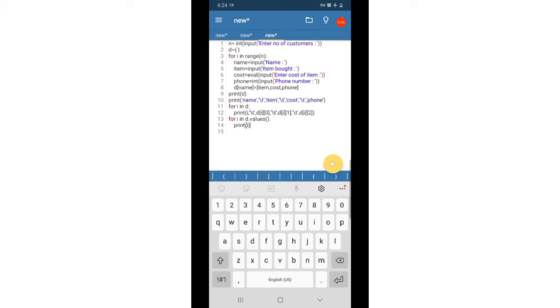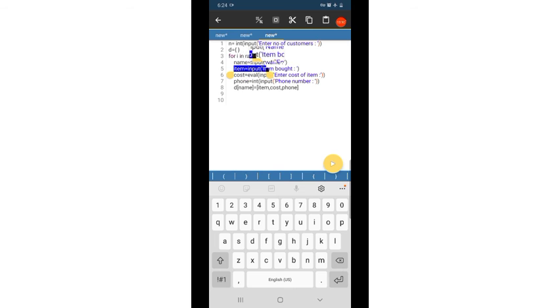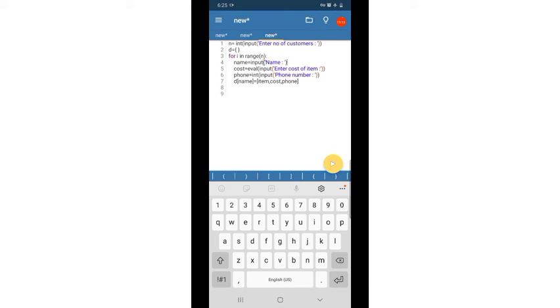So the same thing we can do, no need of these statements, and we just need the name of the product, then the cost of the product.